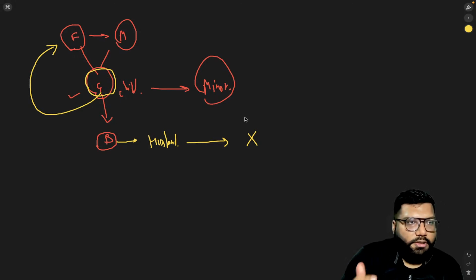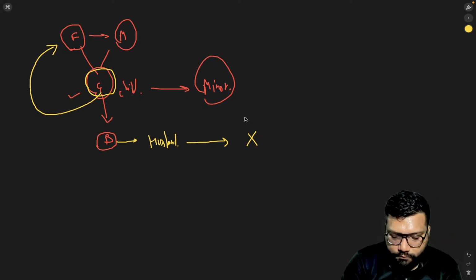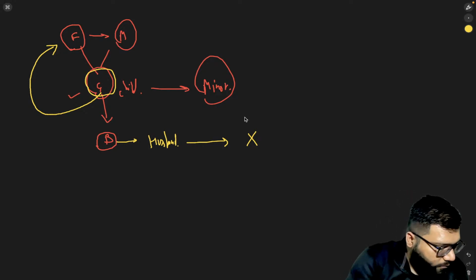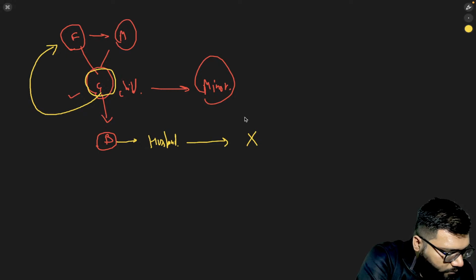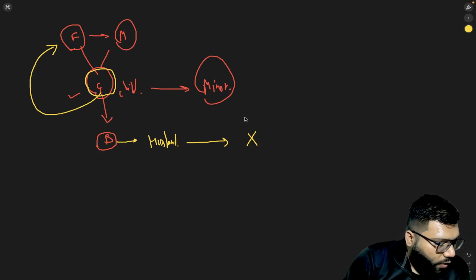If no, state your reasons. Okay, Aru is saying yes, since she is a minor.